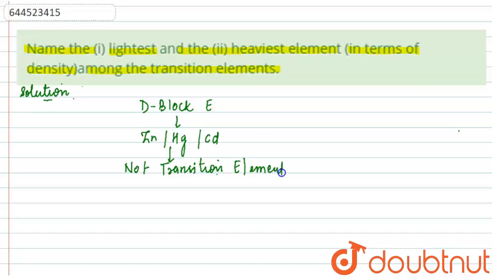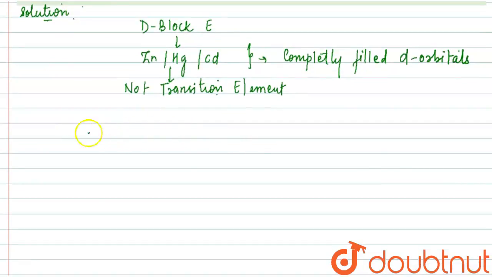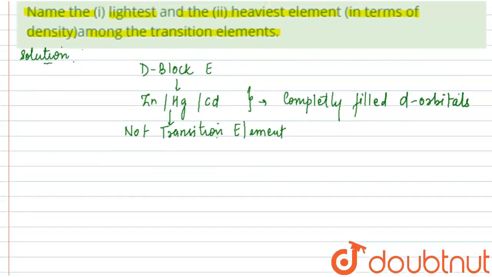The reason is they all have completely filled d orbitals. Those elements which have partially filled d orbitals are only considered as transition elements. So this is how we can explain the transition elements.